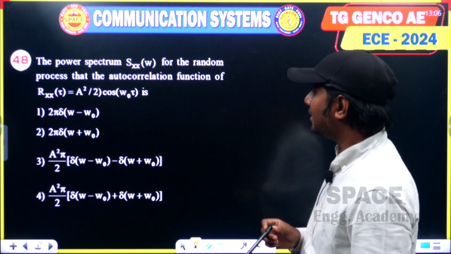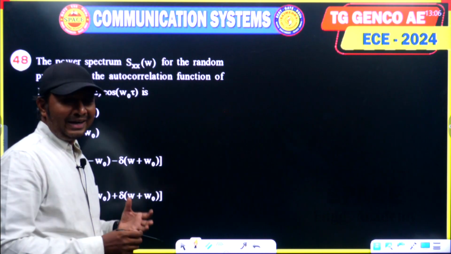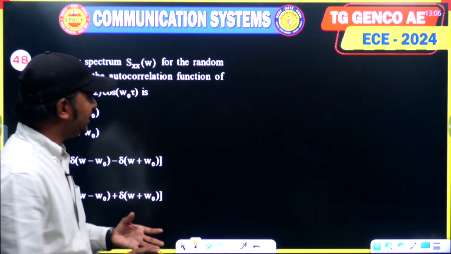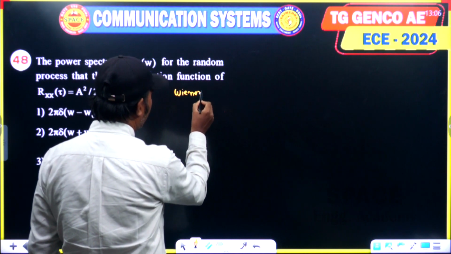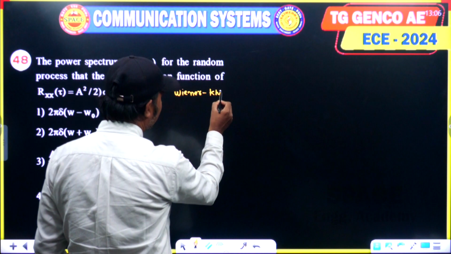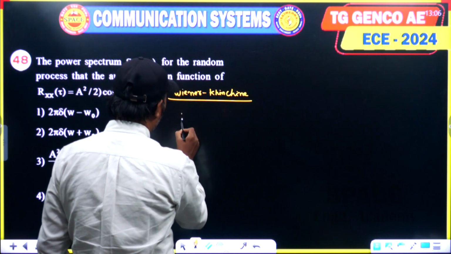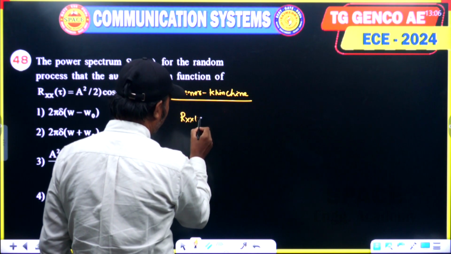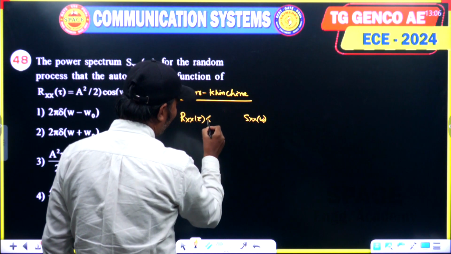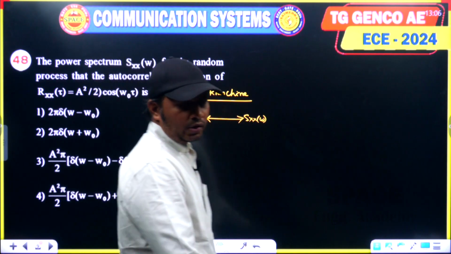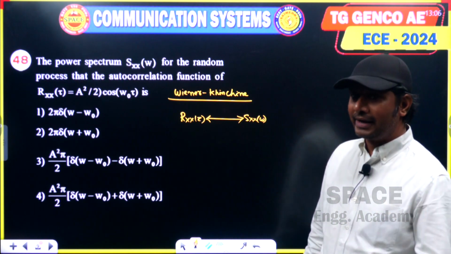In random process there is one famous relation called the Wiener-Khinchin relation, which states that the autocorrelation function Rxx of tau and the power spectral density Sxx of omega form a Fourier transform pair.